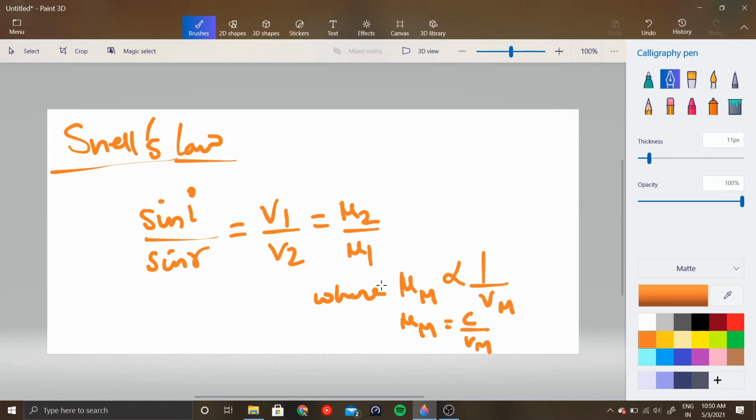So this is the entire Snell's law. This entire thing won't generally be given, but it is important for your board exams as well as for your competitive exams. So you have actually understood the entire concept of refraction from this one concept that light is always in a hurry.